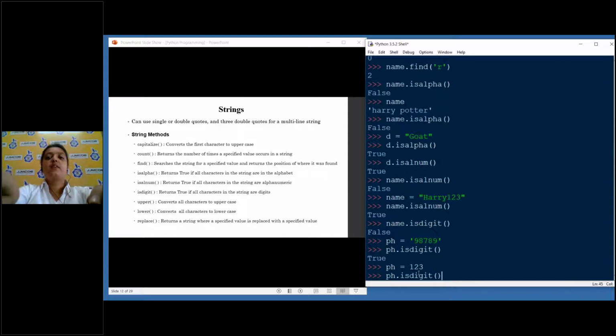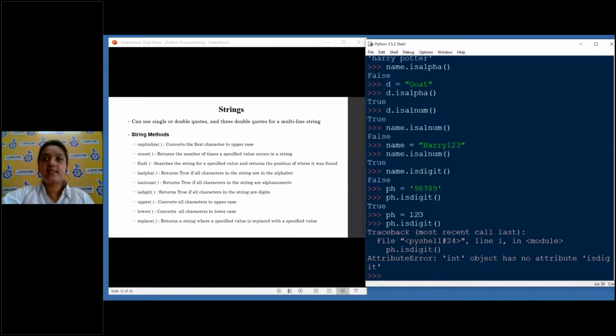But remember, you will not get true, because this is not a string. This is an int. Don't make the mistake of putting digits as integers if you're using them for printing or something like that, because these methods will not be available. You can see an attribute error: int object has no attribute isdigit.